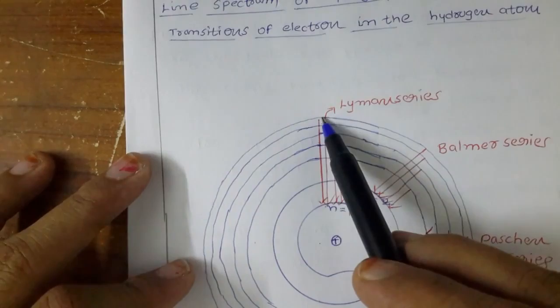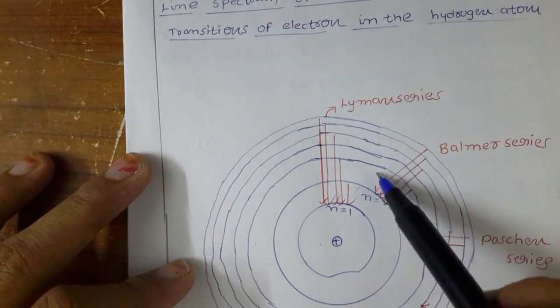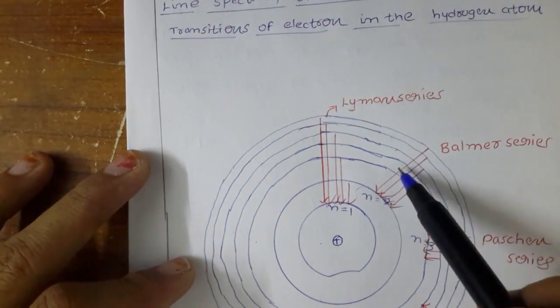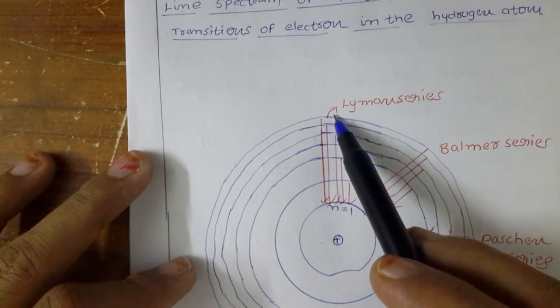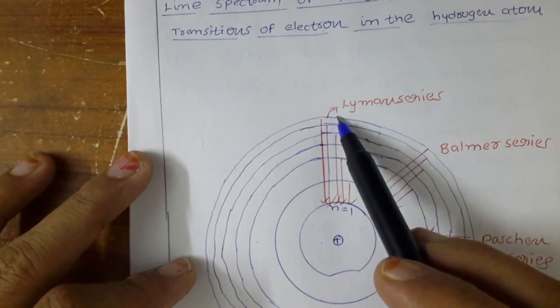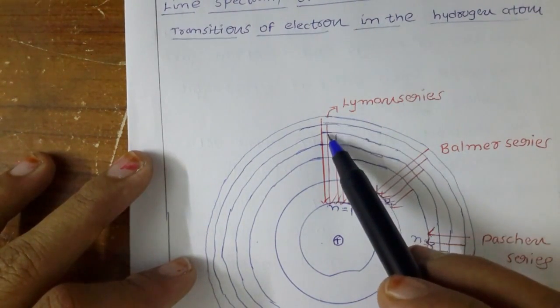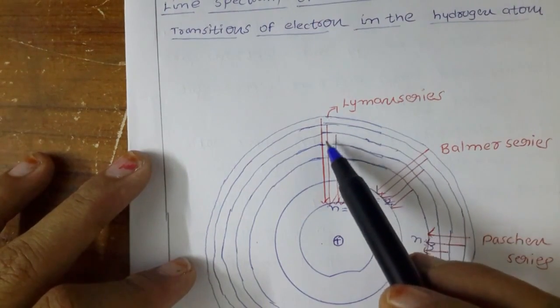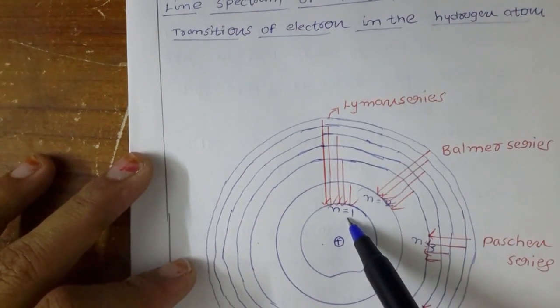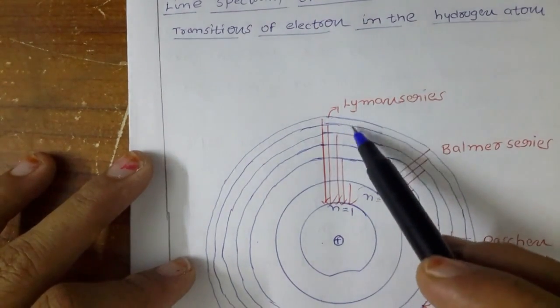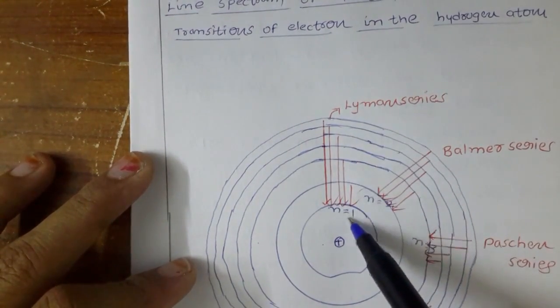This is the first orbit, second, third, fourth, we have different orbits. The electrons are very unstable and want to come down from the upper orbit to n equal to 1, the first orbit. So you get some series of lines. This series of lines is called what?